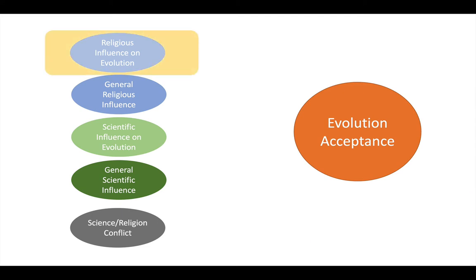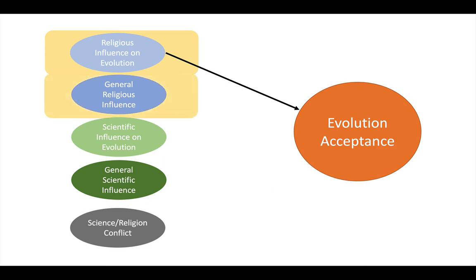First, religious influence on evolution acceptance. This measures the extent to which students rely on religious influences like leaders, readings, etc., in forming their opinions about evolution. A high value would indicate that religion is highly influential in their decisions about evolution.